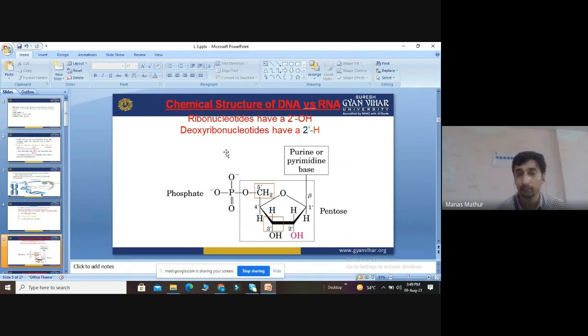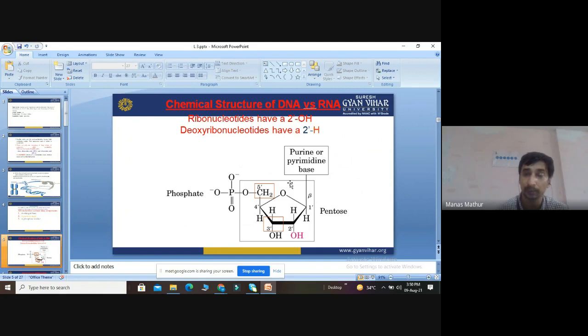Both DNA and RNA contain purine and pyrimidine bases. This is the pentose ring. This is the beta position. This is the base, the sugar, and this is the phosphate group. Base, sugar, and phosphate: these three things make the nucleotide.